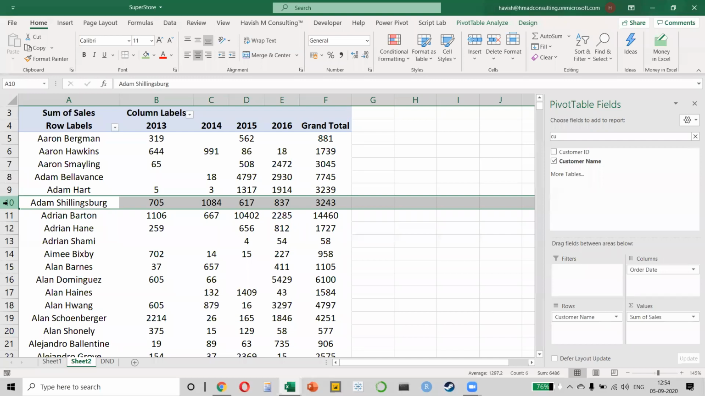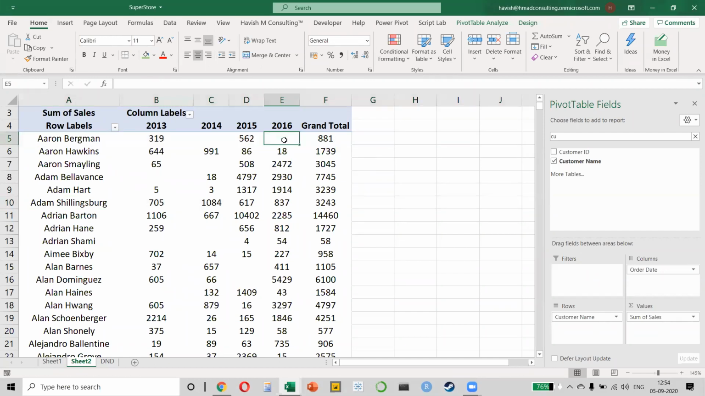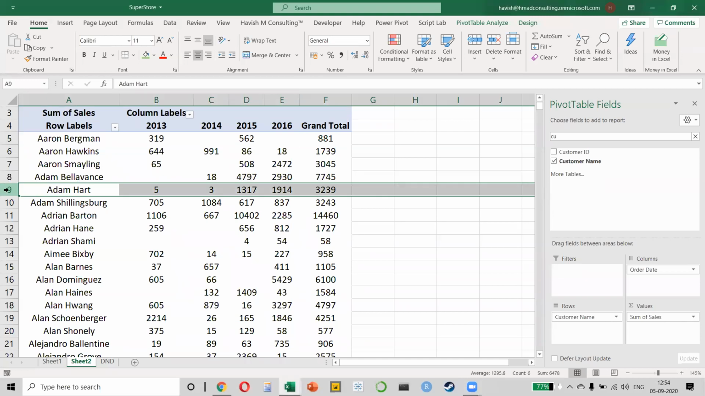See, how do I know who's loyal? A loyal customer would be somebody who's purchasing from me every year, which means if you look at Aaron Bergman, Aaron has not purchased in 14 or 16, correct? Similarly, if you look at Adam Hart, he is a loyal customer because he has purchased in 13, 14, 15, and 16.